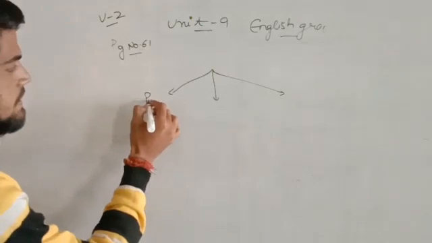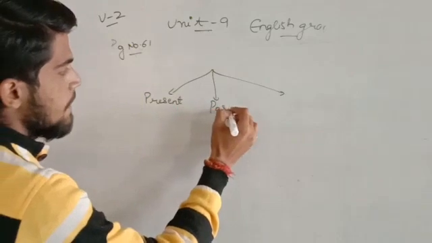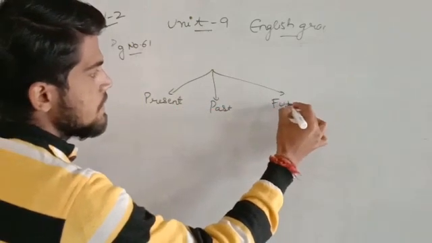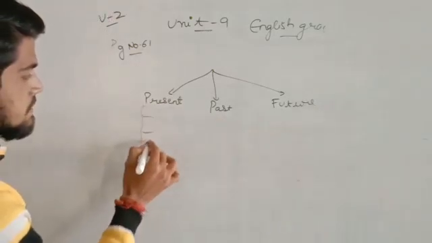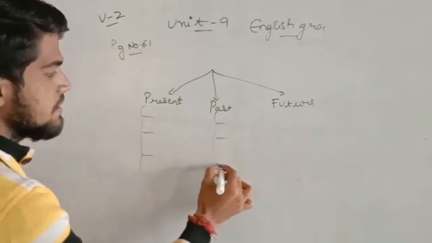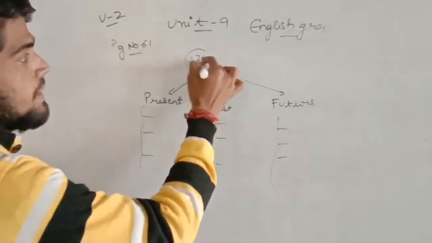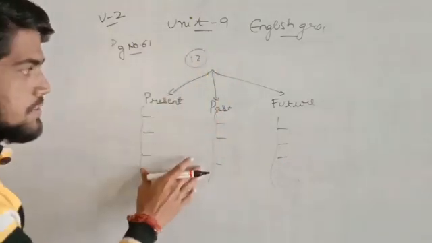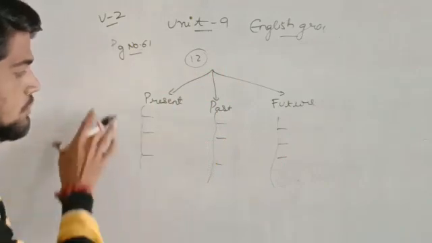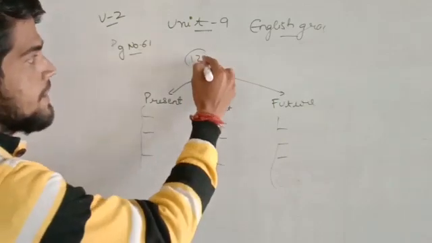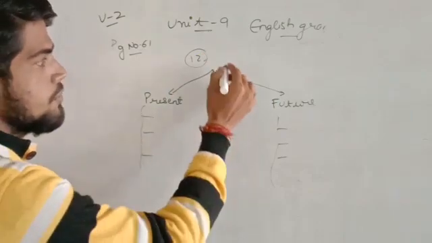The first is present tense, as I told you in the future tense video, present tense, past tense, and the third one is future tense. In these tenses there are three, but basically there are total 4, so the total will be 12. But in your syllabus there are only 3 each, so that's why I am just telling you 3. In total there will be 4 and 4, and the total will be 12, but in your syllabus there are only 9.